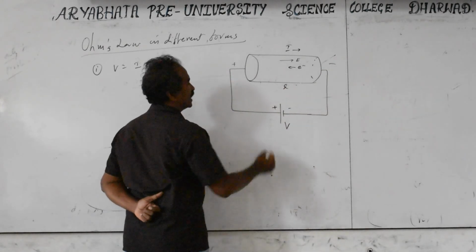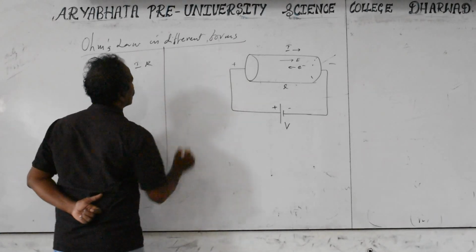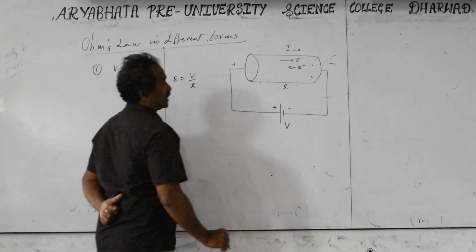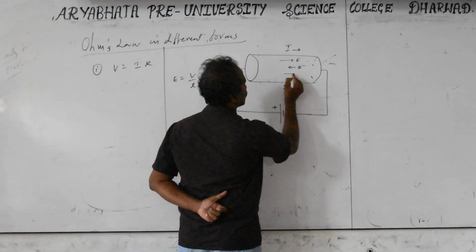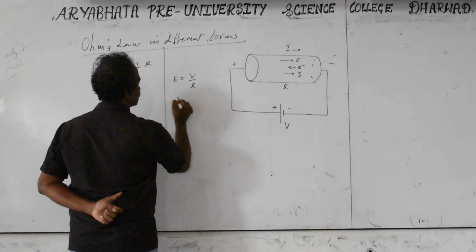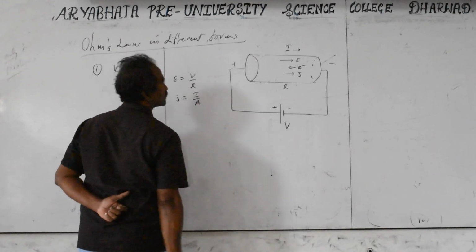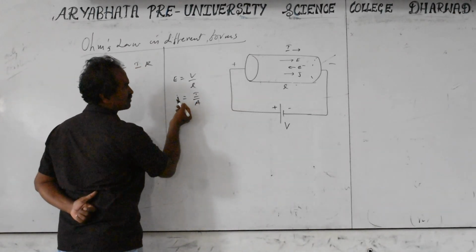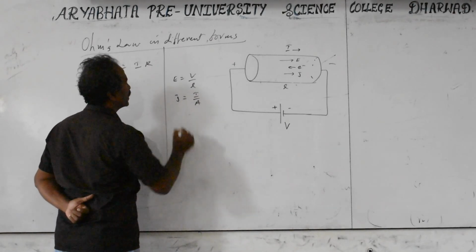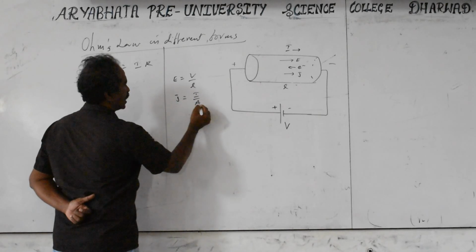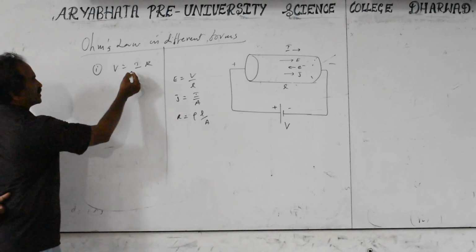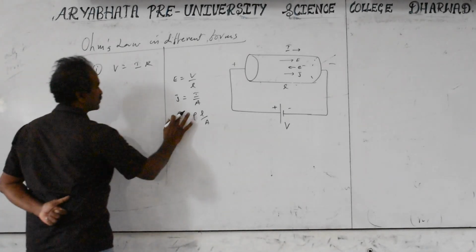The relation between E and V is E equals V by L. And current density is nothing but current by area. That is also in the direction of conventional current only. This is the direction of current density. Current density J is equal to I by A. You can take the current density symbol capital J or small j, that is your choice. But follow the same throughout the derivations or equations. E equal to V by L, J equal to I by A, R equals rho into L by A. These things you substitute here to get the relationships in different forms.